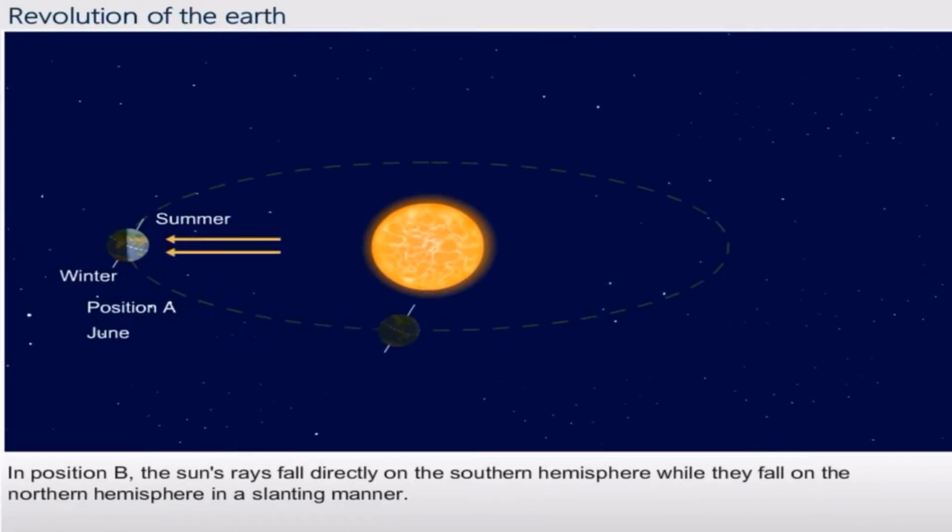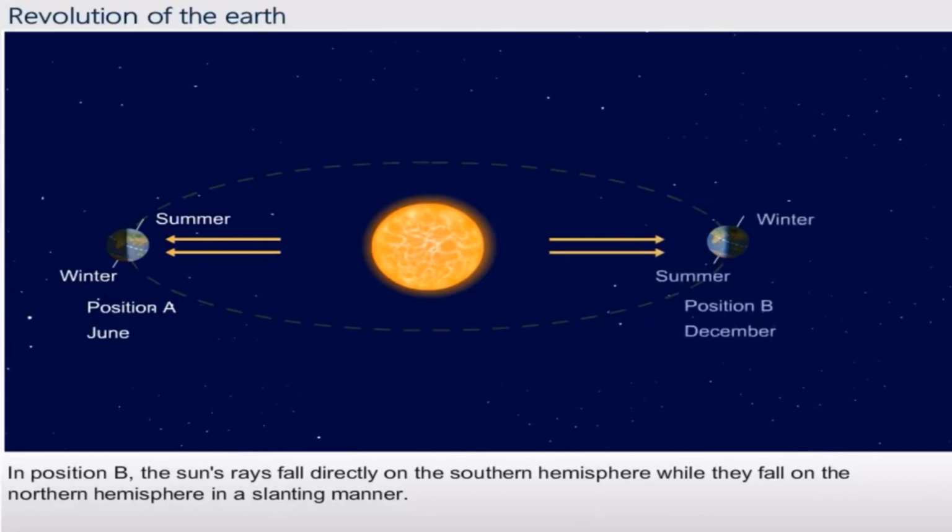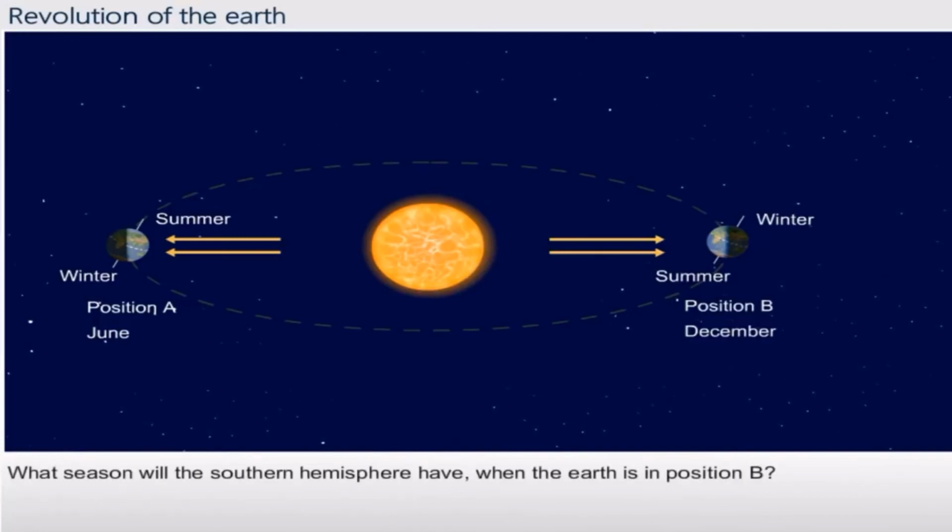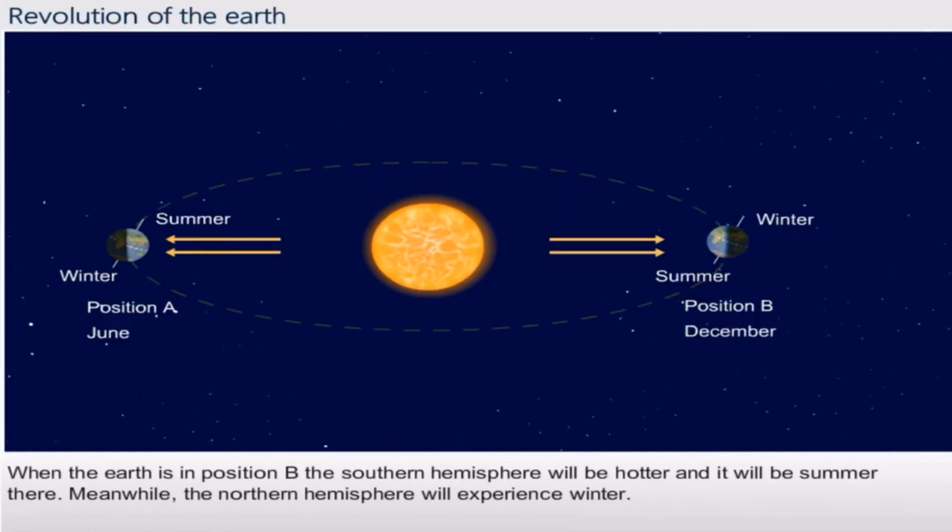In position B, the sun's rays fall directly on the southern hemisphere while they fall on the northern hemisphere in a slanting manner. What season will the southern hemisphere have when the Earth is in position B? When the Earth is in position B, the southern hemisphere will be hotter and it will be summer there. Meanwhile, the northern hemisphere will experience winter.